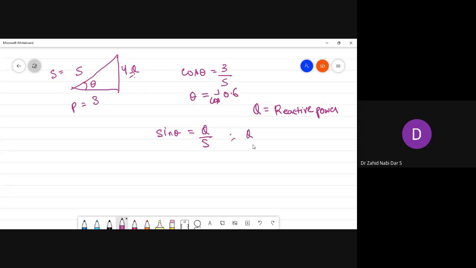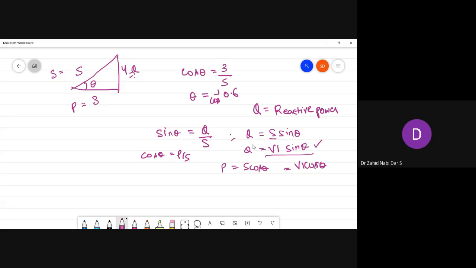So Q is equal to S sine theta. What is S? S is V into I. So Q is equal to VI sine theta. What was cos theta? Cos theta was P by S. So P was equal to S cos theta, which is nothing but VI cos theta. Got my point? So this power with sine theta is called reactive power. Okay.